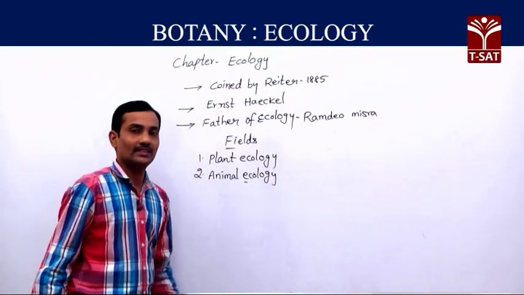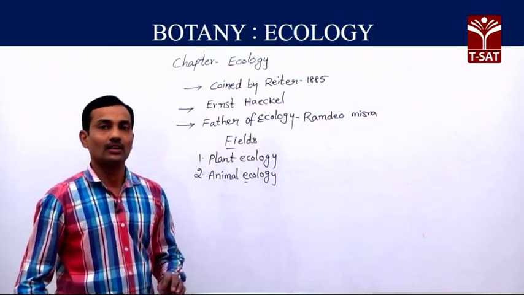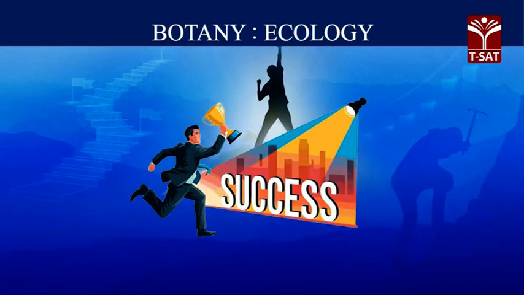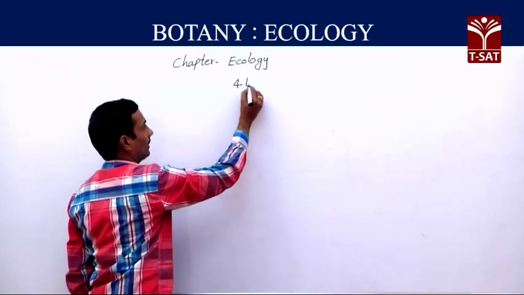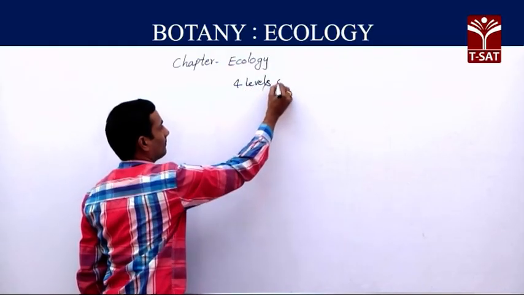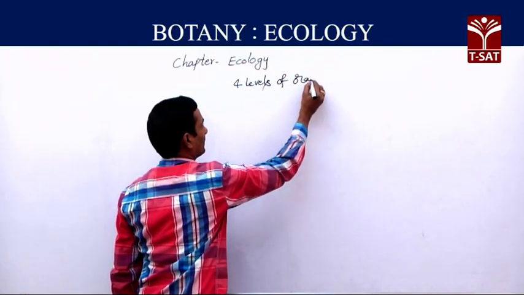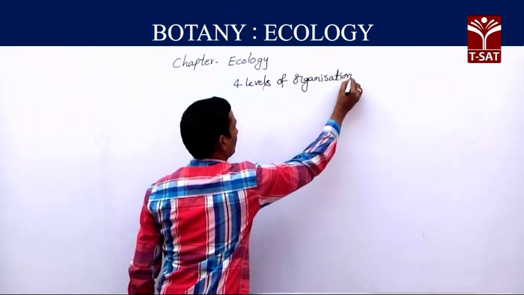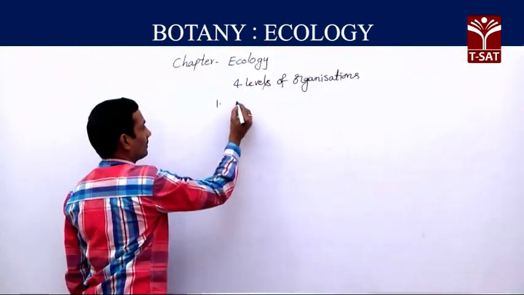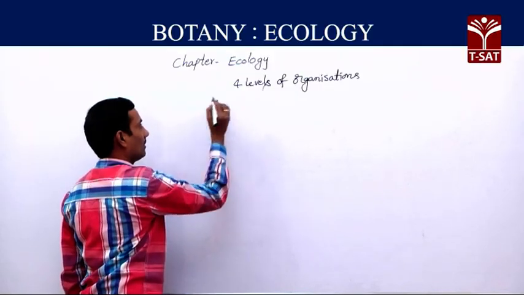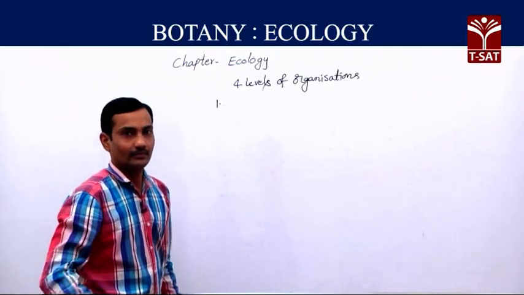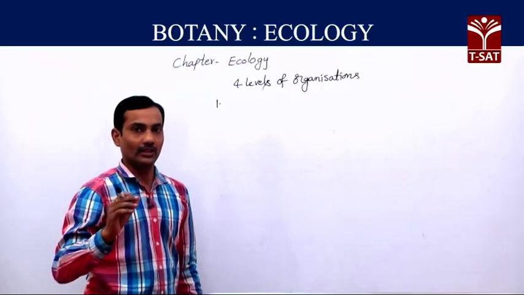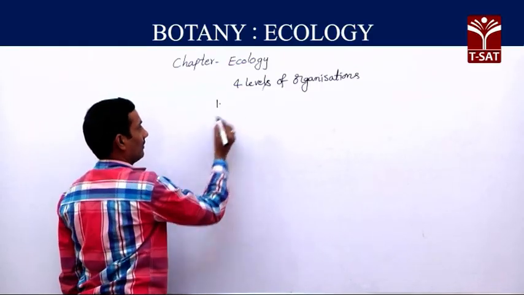Here, in biological organization, there are a total of 4 levels of biological organization.